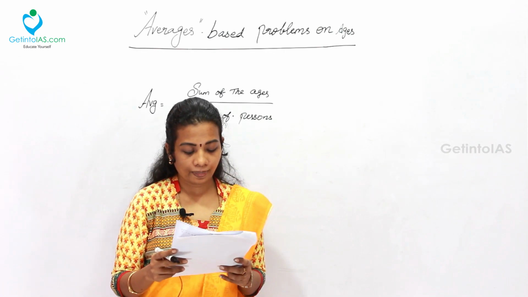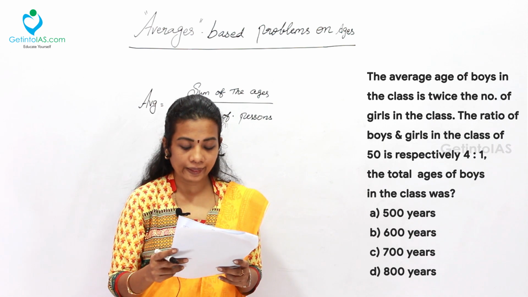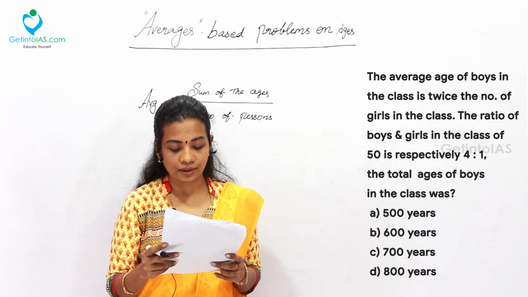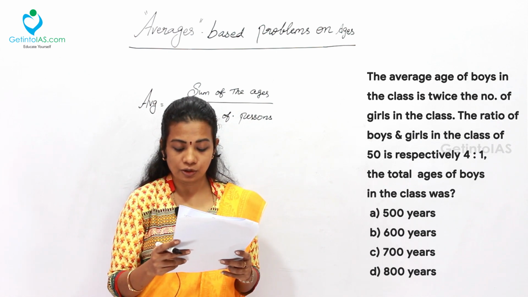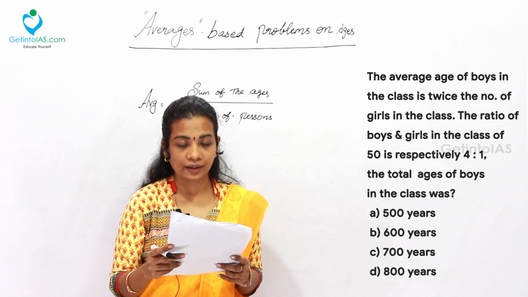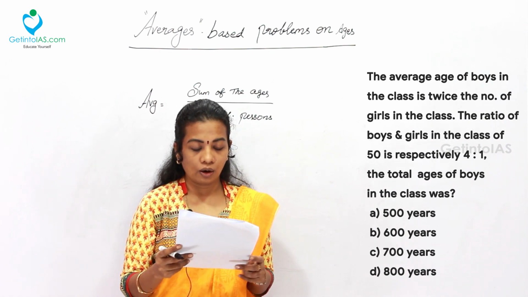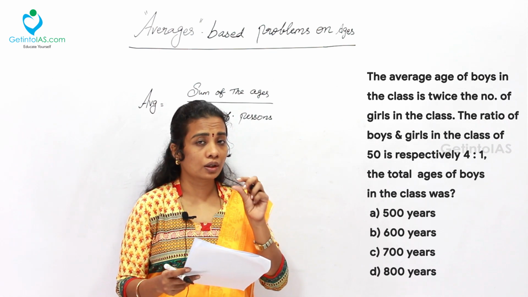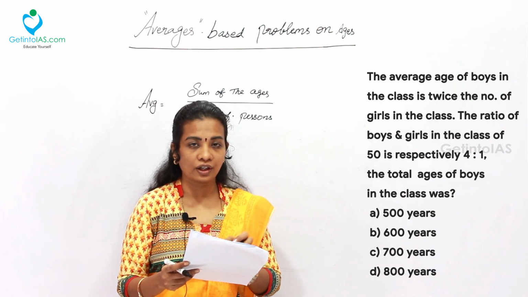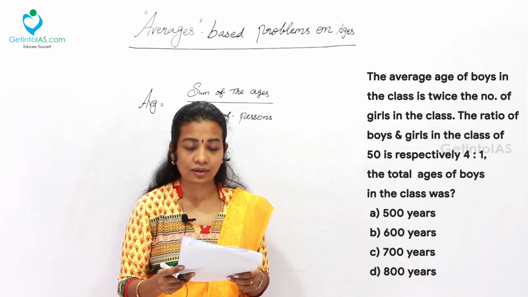The next question. The average age of boys in the class is twice the number of girls in the class. The ratio of boys and girls in the class of 50 is respectively 4:1. The total ages of boys in the class was... Always moving to the unknown from the known. The first statement is not giving us much information than the second statement.